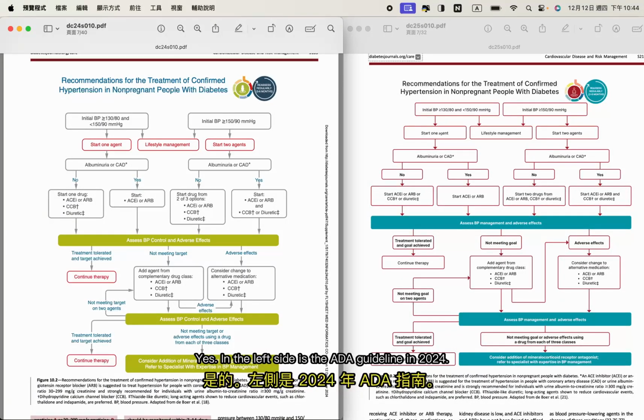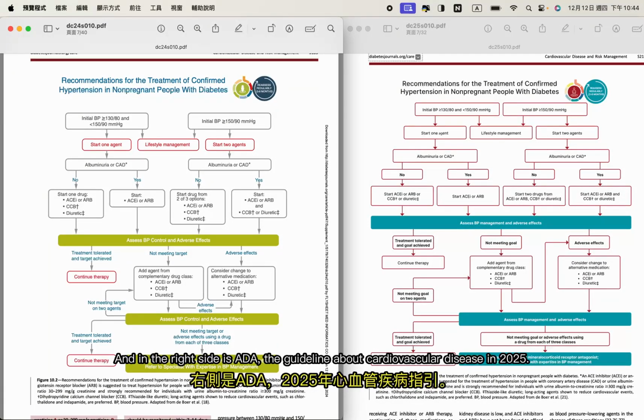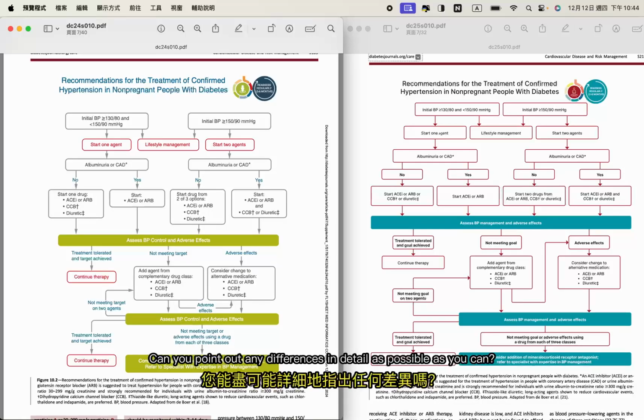Yes, on the left side is the ADA guideline in 2024, and on the right side is the ADA guideline about cardiovascular disease in 2025. Can you point out any differences in as much detail as you can?